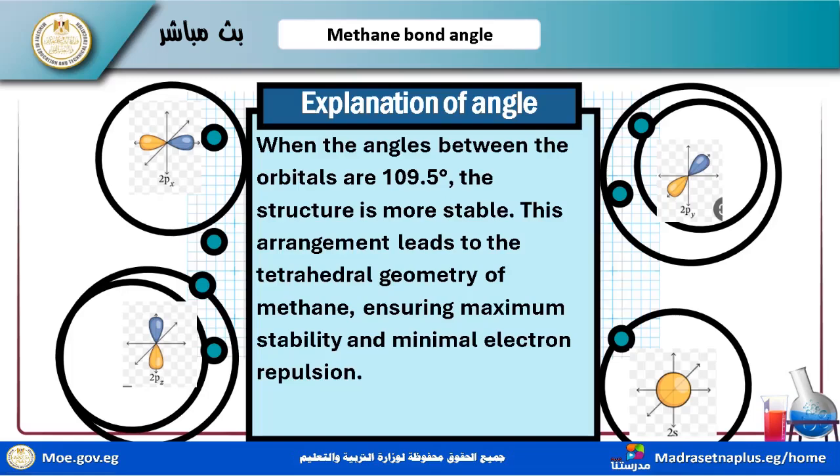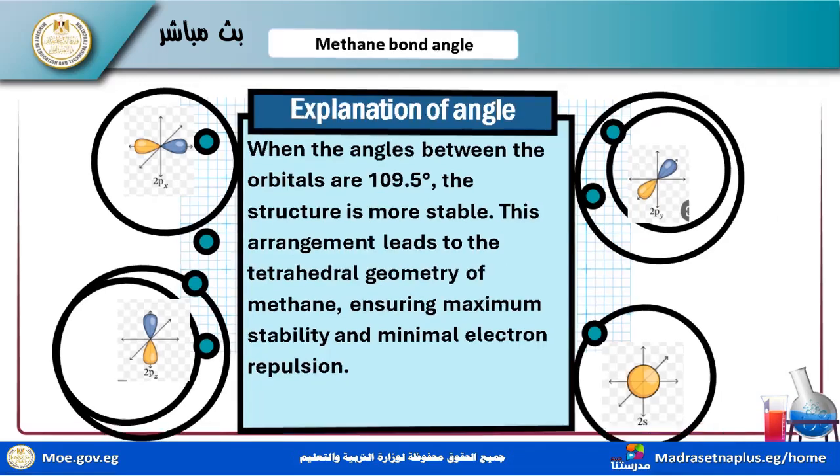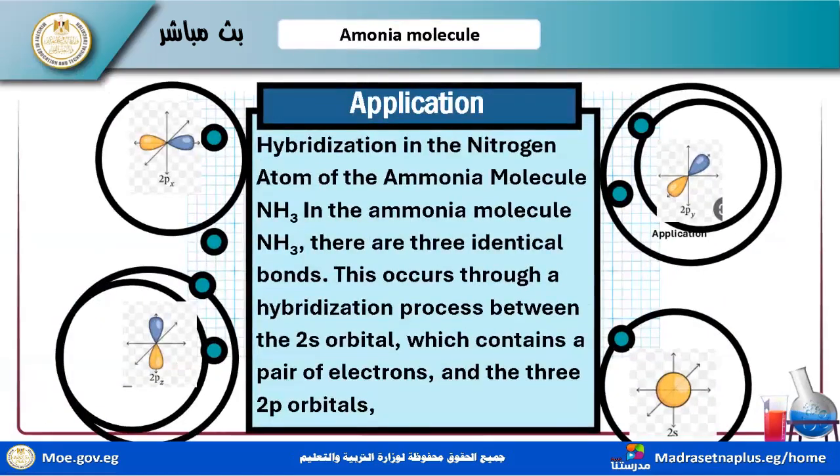Now we have many other types, like NH3. I will illustrate it. NH3 is ammonia gas. This is the hybridization in the nitrogen atom of the ammonia molecule, NH3.